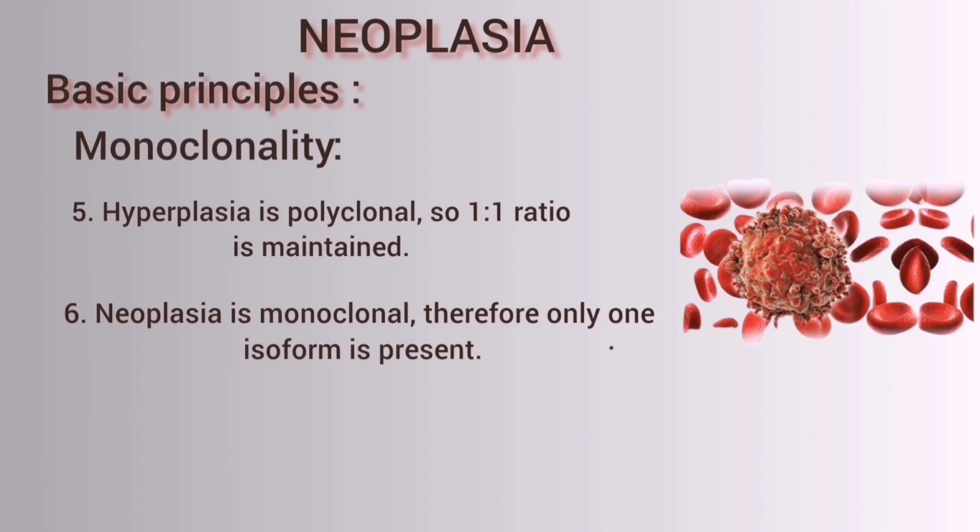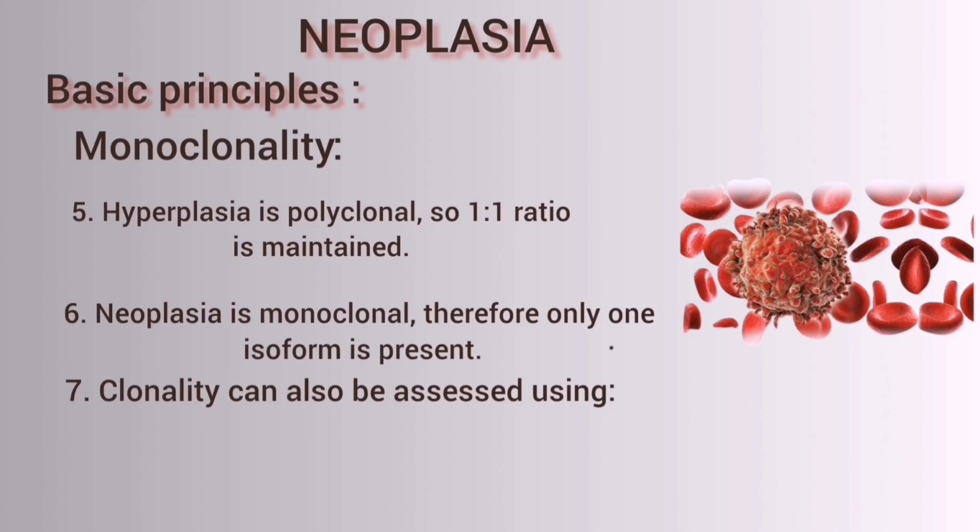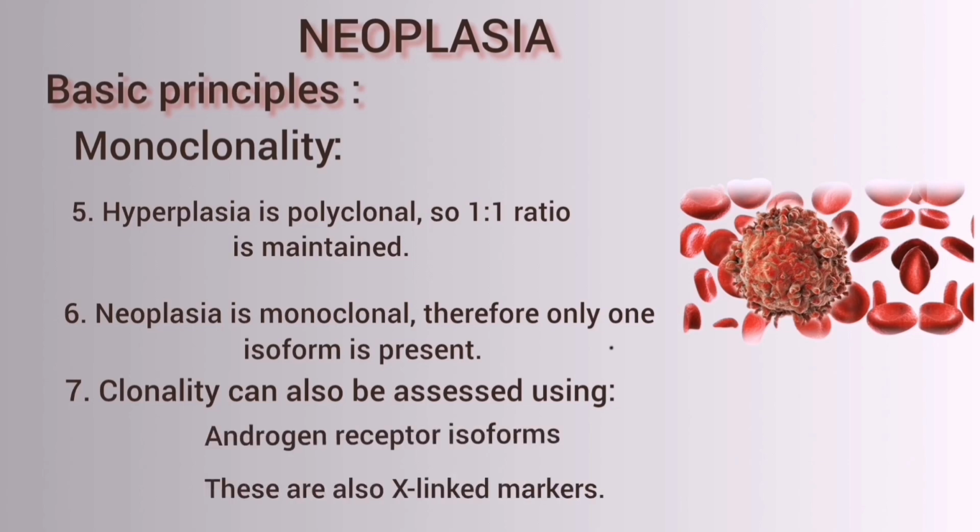Neoplasia is monoclonal, therefore only one isoform is present. Clonality can also be assessed using androgen receptor isoforms, which are also X-linked markers. Monoclonality supports the idea that a tumor originates from one transformed cell that undergoes repeated proliferation.